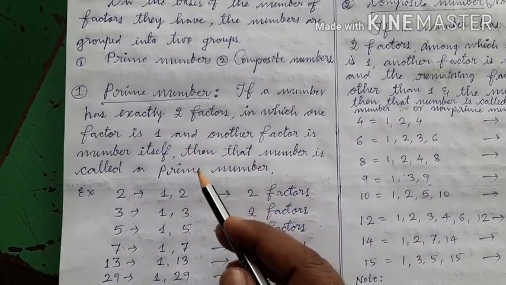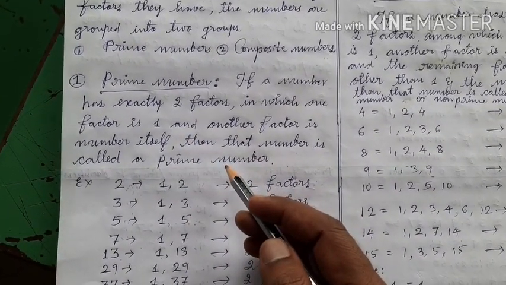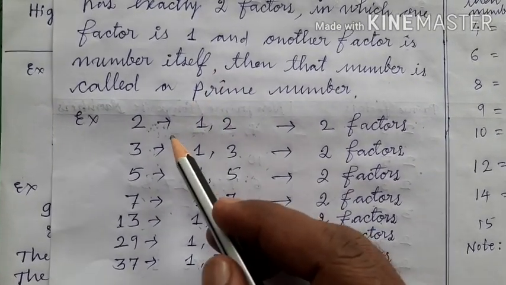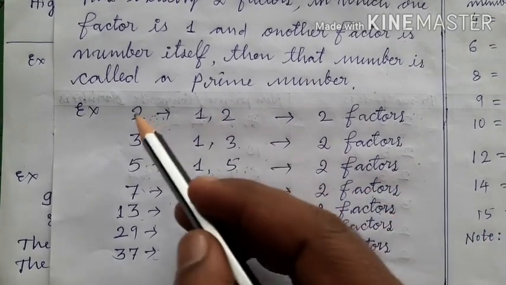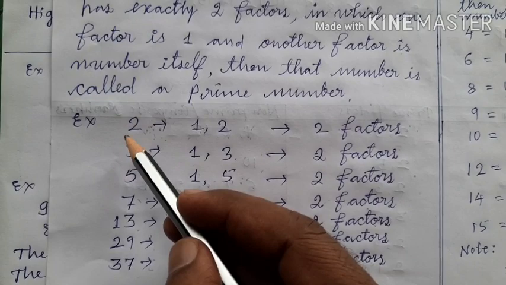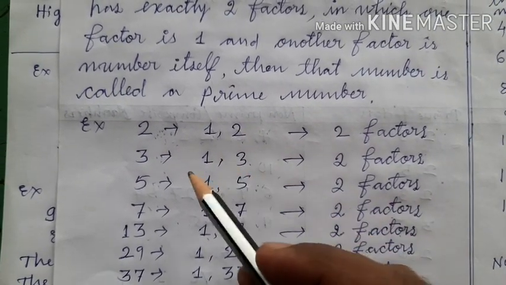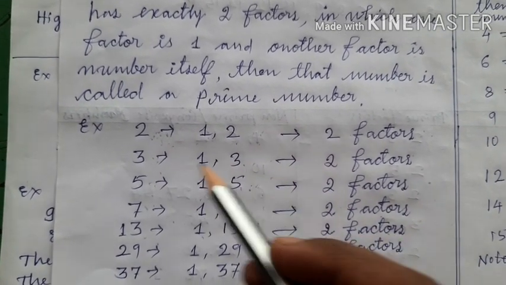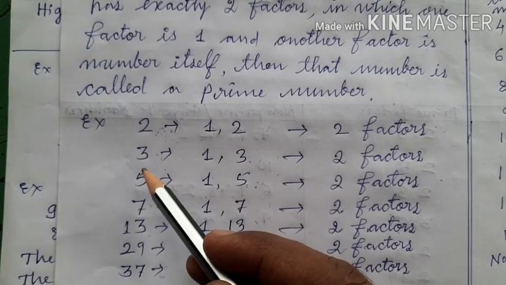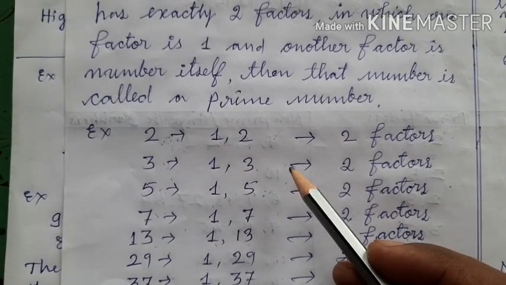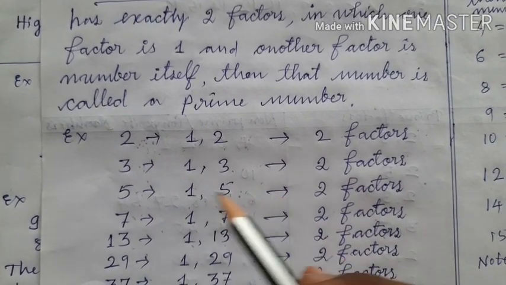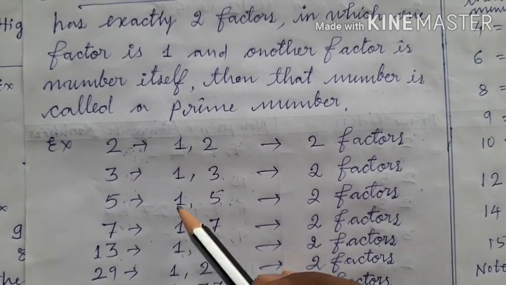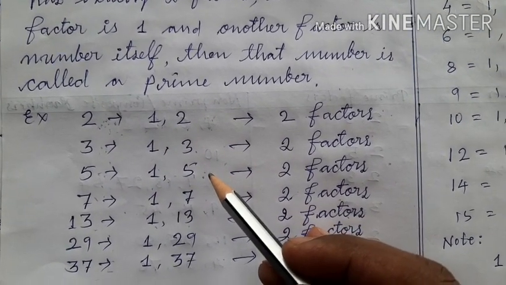This prime number can also be defined in one more way. Okay? What is that? We will see it now. See here children, 1 and 2 are the factors of 2, and 2 is divided by 1 and 2, which means 1 and itself, both are the same. Similarly, 1 and 3 are the factors of 3, or 3 is divided by 1 and 3, which means 1 and itself. 1 and 5 are the factors of 5, or 5 is divided by 1 and 5, which means 5 is divided by 1 and itself. Does it mean like this or not?